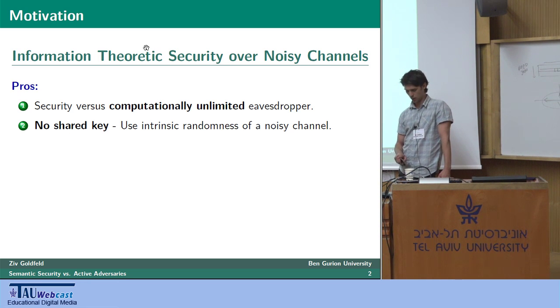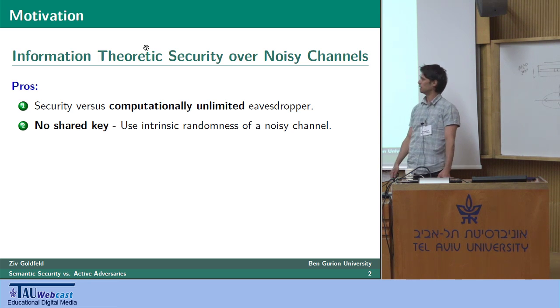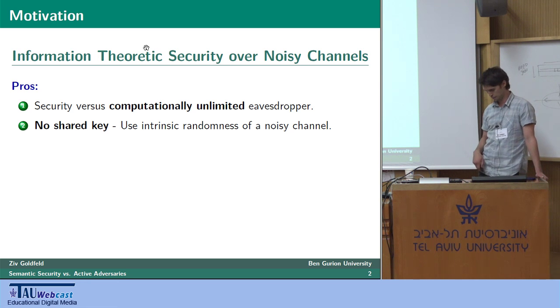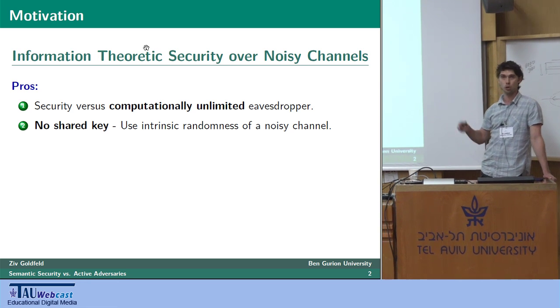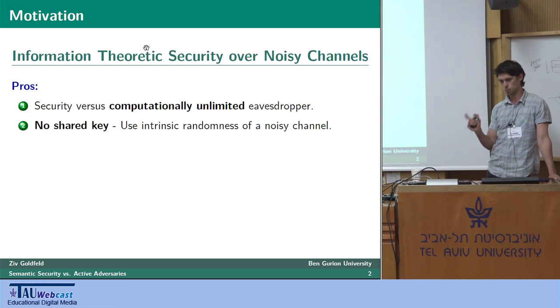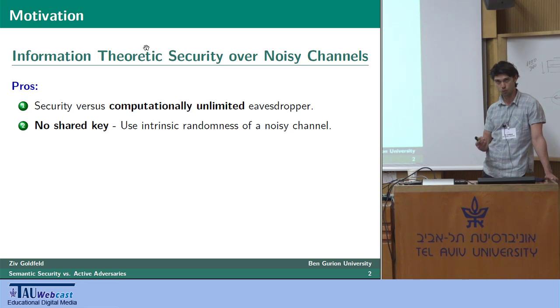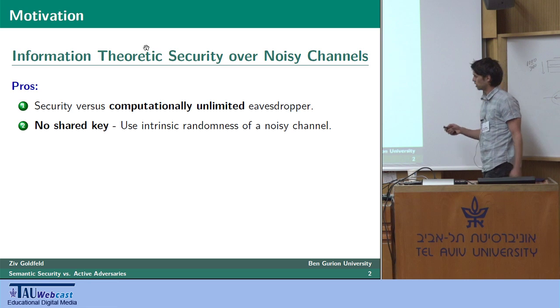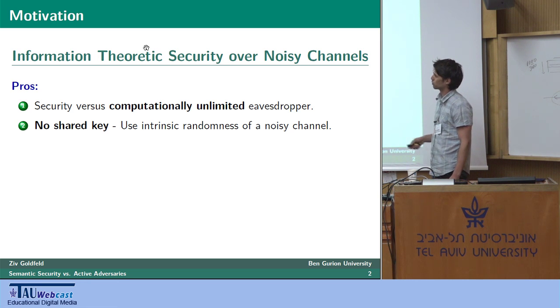That is, we can do without any common randomness between the legitimate parties while building on or exploiting the presence of the intrinsic noise that is natural in every noisy communication channel. And by exploiting the randomness of a noise as an additional resource of randomness, we can ensure security without a shared key. And as I said, these are both beneficial, both in terms of protection and in terms of cost.